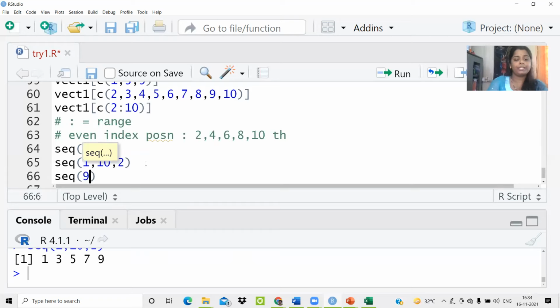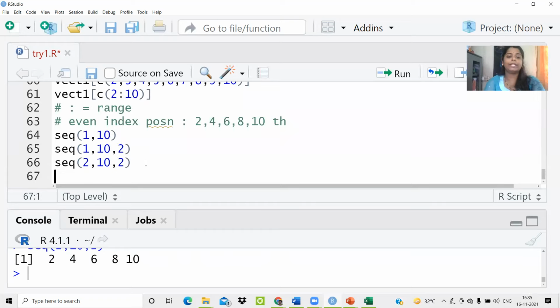Similarly, if I want to show the sequence of even numbers, it will start with 2 and end at 10, and again the increment is 2. So 2 will be displayed, 3 skipped, 4 displayed, 5 skipped, 6 displayed, 7 skipped, 8 displayed, 9 skipped, and 10 displayed. So this is basically how the increment is used.